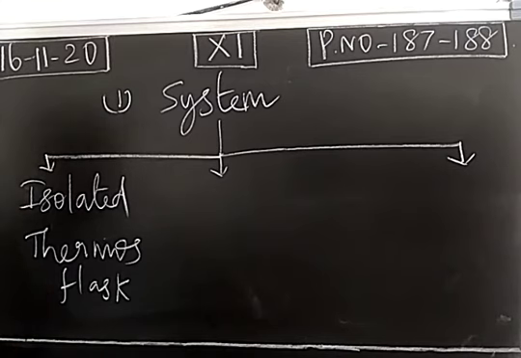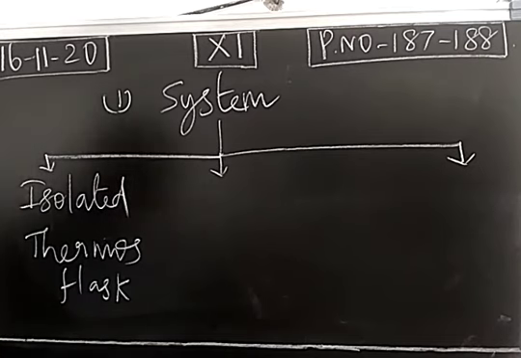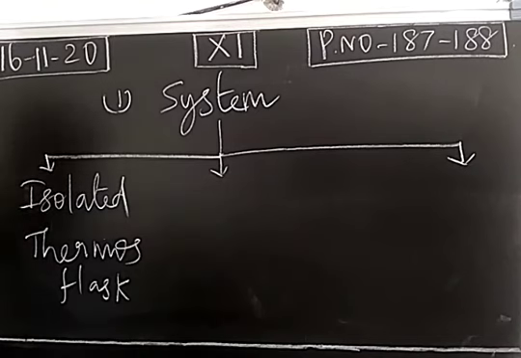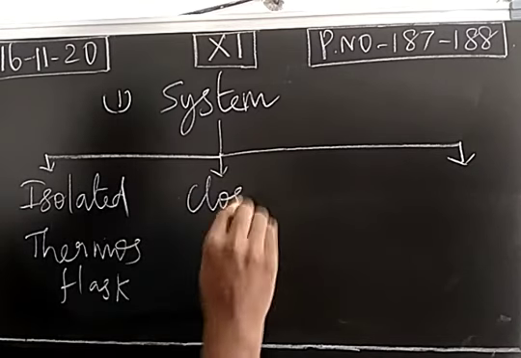So an isolated system is a system in which exchange of matter and energy is not possible. Example, hot water in a thermos flask. So the system is called an isolated system. Next one, closed system.